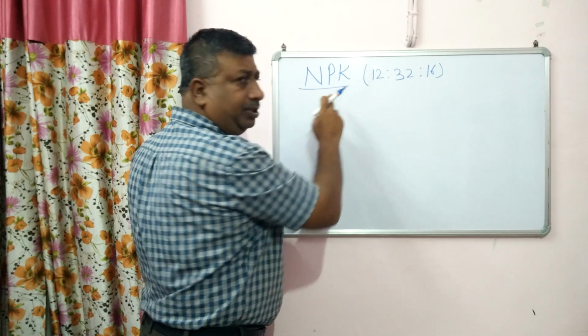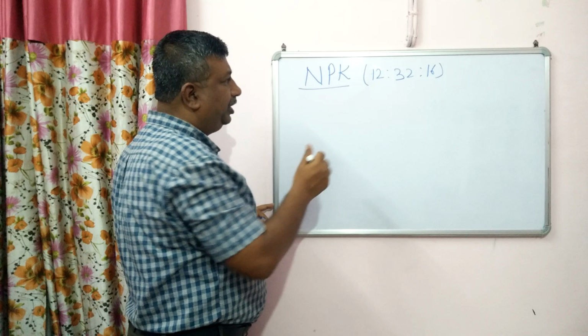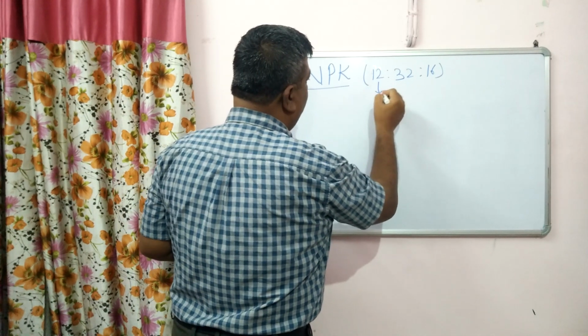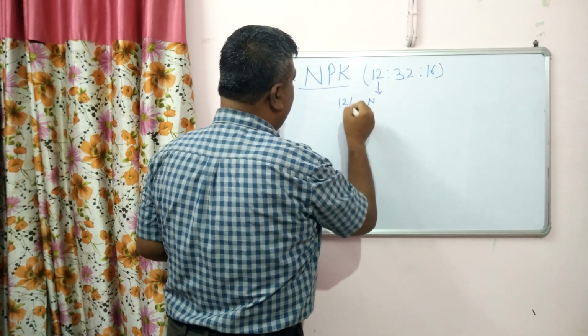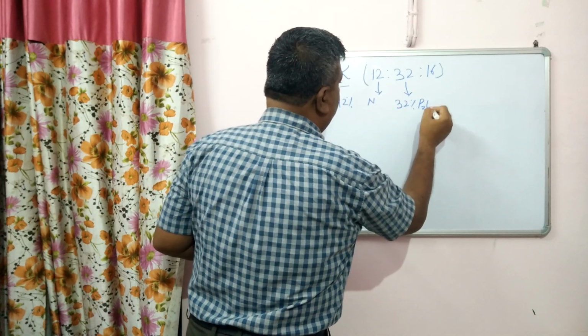This contains all three primary nutrients: nitrogen, phosphorus and potassium. 12% is nitrogen, 32% is phosphorus pentaoxide.